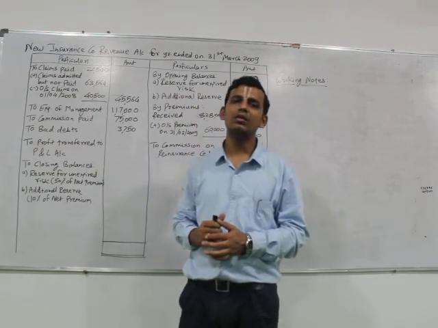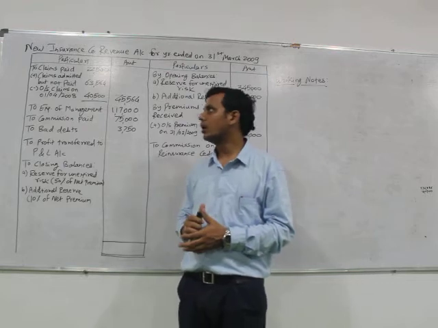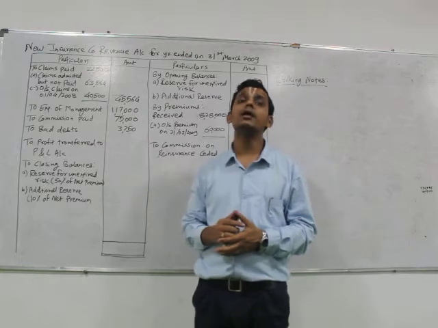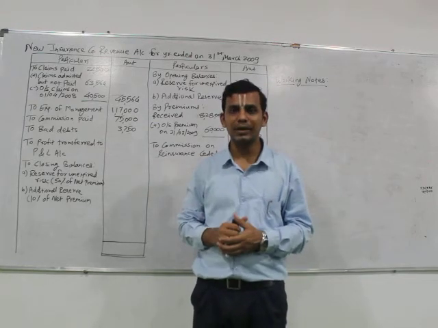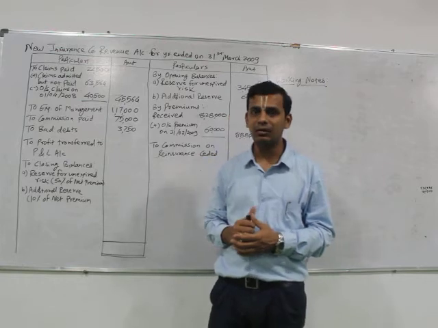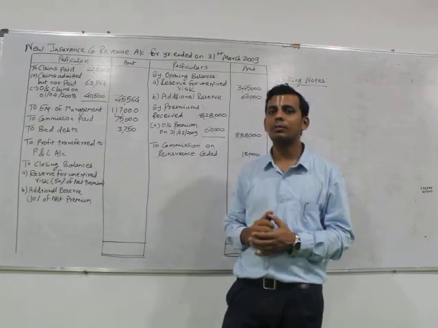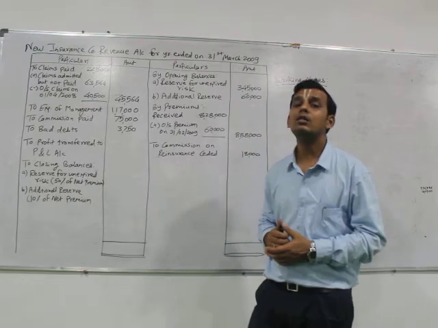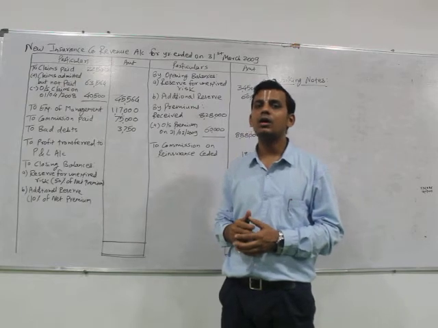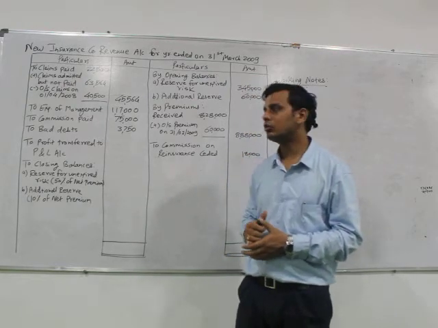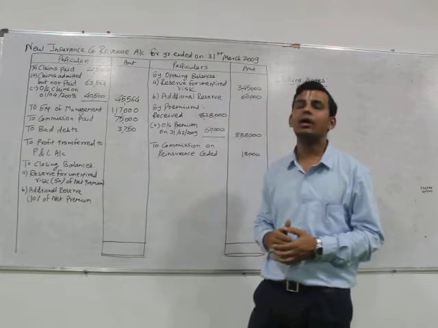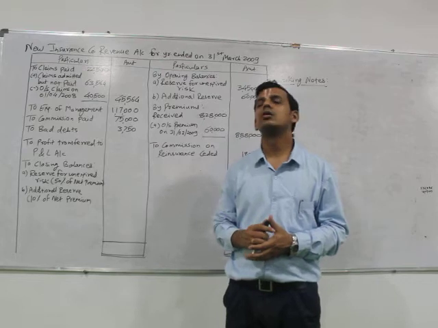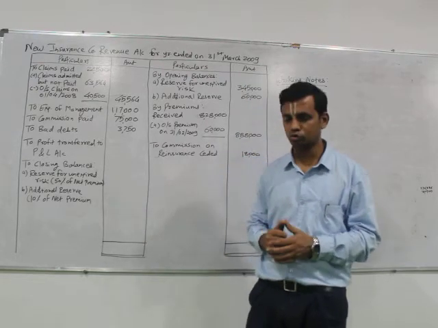So the question says that we have been given certain heads like claims paid, claims admitted, opening balances of the claim, expenses of management, as well as bad debts. Along with that, we have also been provided with the premium we have received in the current year. In adjustment, it has been provided the outstanding premium for current year. Along with that, the commission on reinsurance ceded is also provided to us, and opening balances of reserve for unexpired risk and additional reserve have been given in the question.